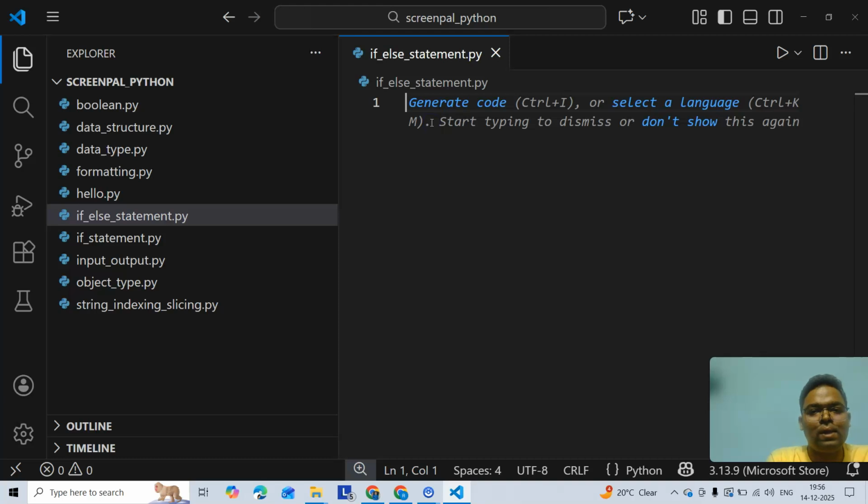I will now show the if-else statement demo in VS Code.